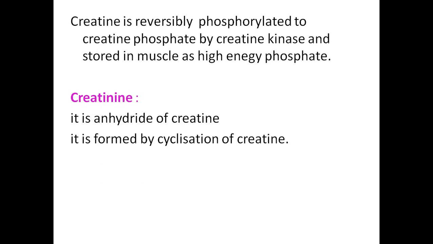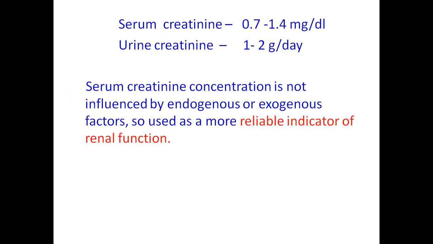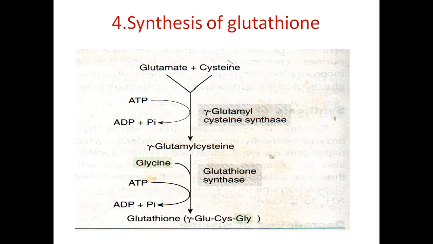So creatinine is an anhydride form of creatine. It is formed by cyclization of creatine. You know the serum creatinine normal range is 0.7 to 1.4 milligrams per deciliter, or 0.6 to 1.2 milligrams per deciliter, right? Now the normal range of urine creatinine is 1 to 2 grams per day. This serum creatinine concentration is not influenced by endogenous or exogenous factors, so it is used as a reliable indicator of renal function or kidney function.